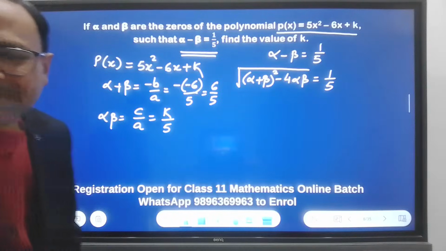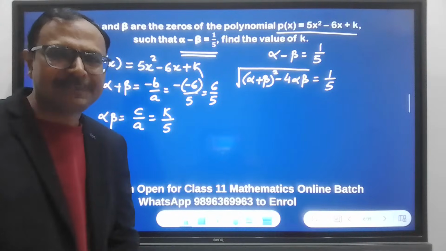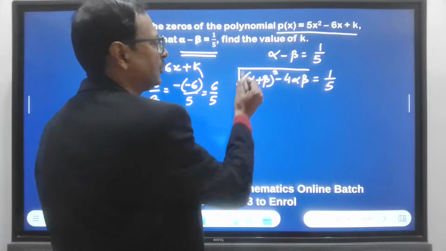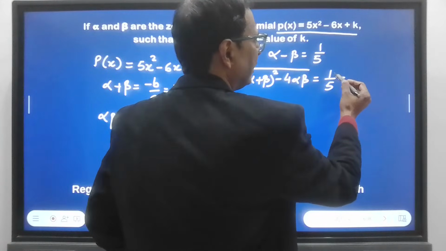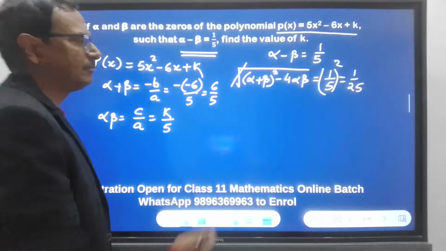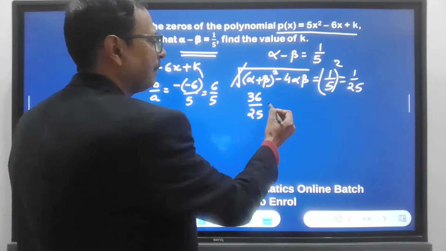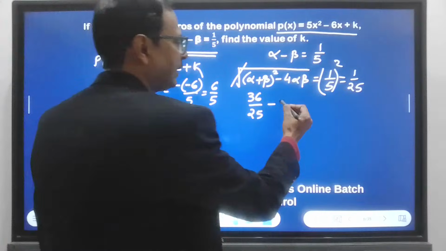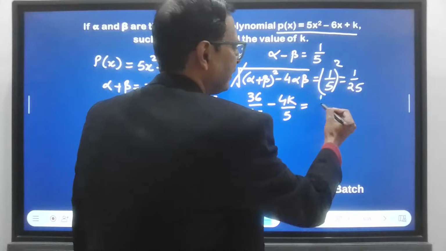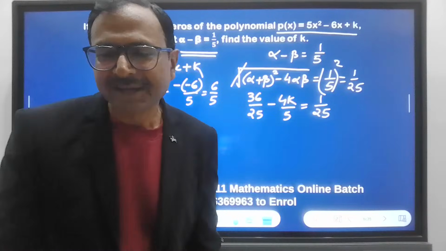So put the values. Getting 7 upon 10, okay, Arohan? 7 upon 10. Let me check. So if I square both sides, if I remove the square root, this is going to be square, right? So 1 by 25. So if I put 6 upon 5 here, this will be 36 upon 25 minus 4 times this is 4k upon 5, right? 4 alpha beta equal to 1 by 25. Pretty easy. After this, just multiply throughout by 25, you will get the answer.